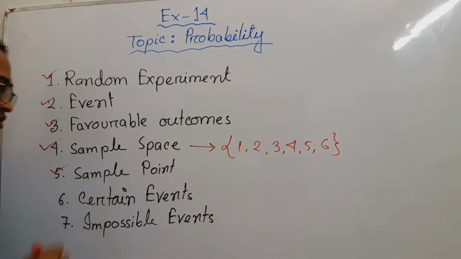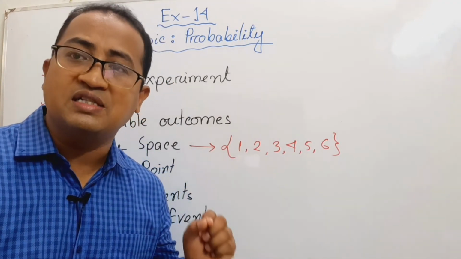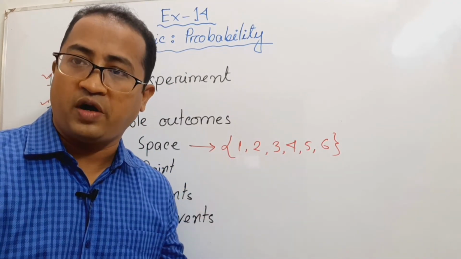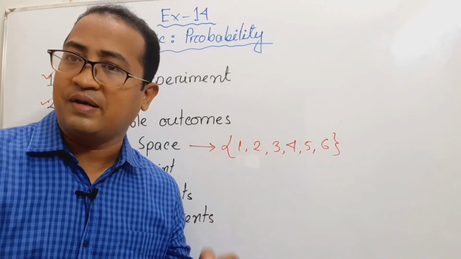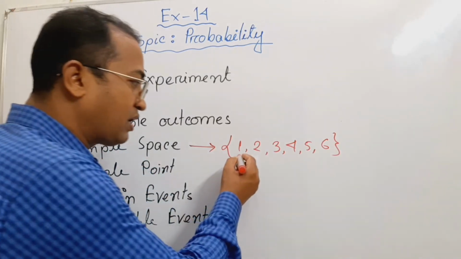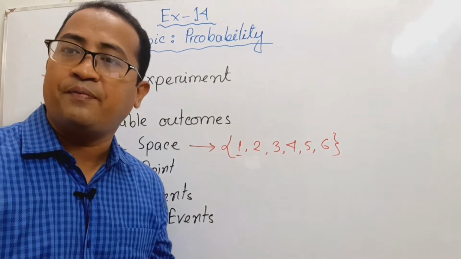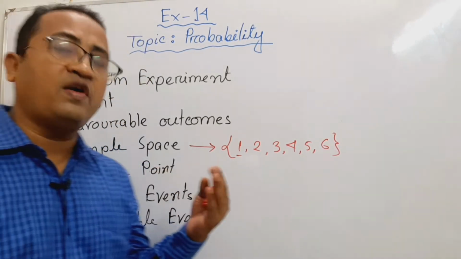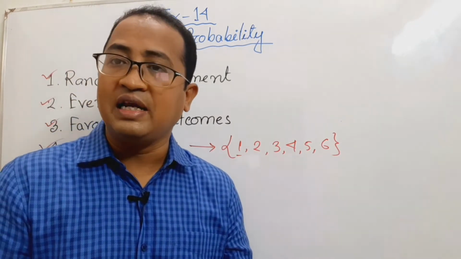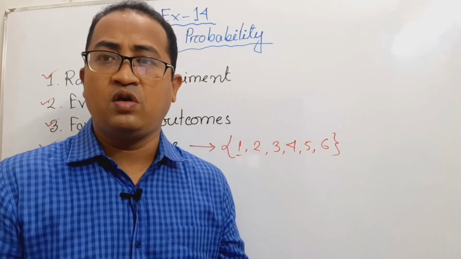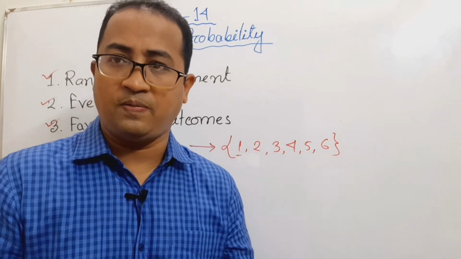Now what is a sample point? The element of the sample space is known as a sample point. Each element of a sample space is known as a sample point. Here 1 is a sample point, 2 is a sample point, 3 is a sample point, and 4, 5, 6 are also sample points. So I think all of you are clear about sample space and sample point. These are very, very important for 2 marks questions.